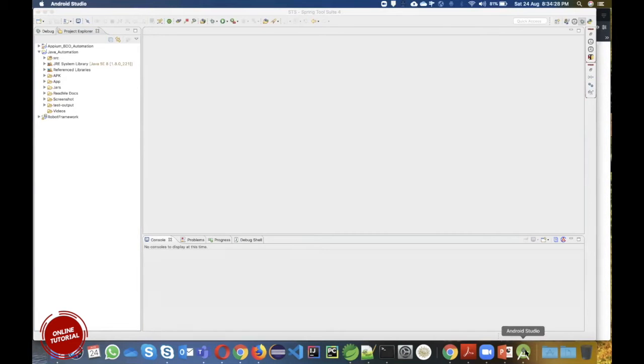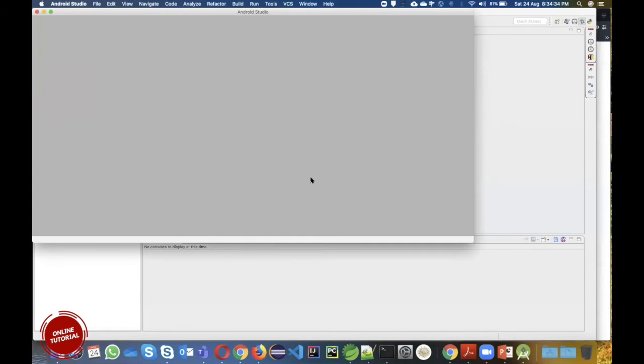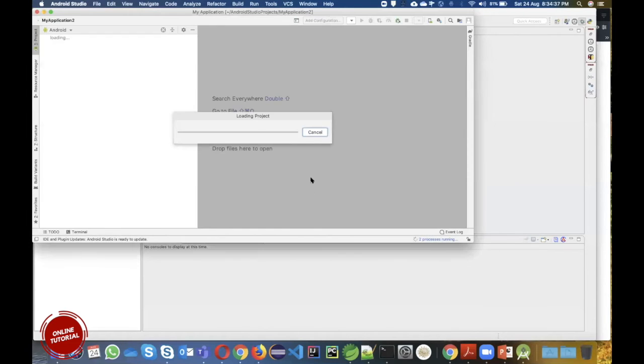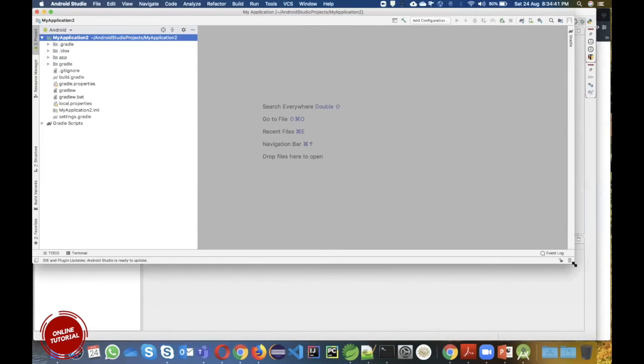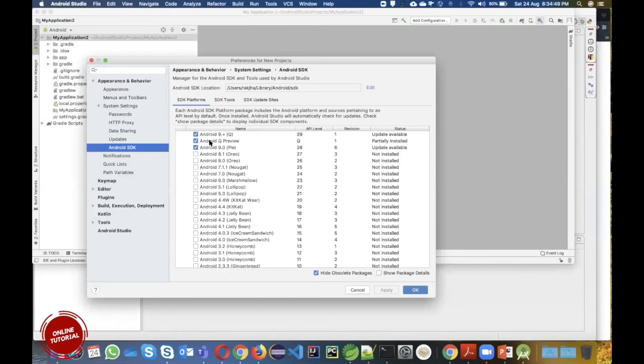Android Studio will provide you this environment. So if I launch this and let it complete, and if I show you here, these are the different versions of Android I currently have in my system.